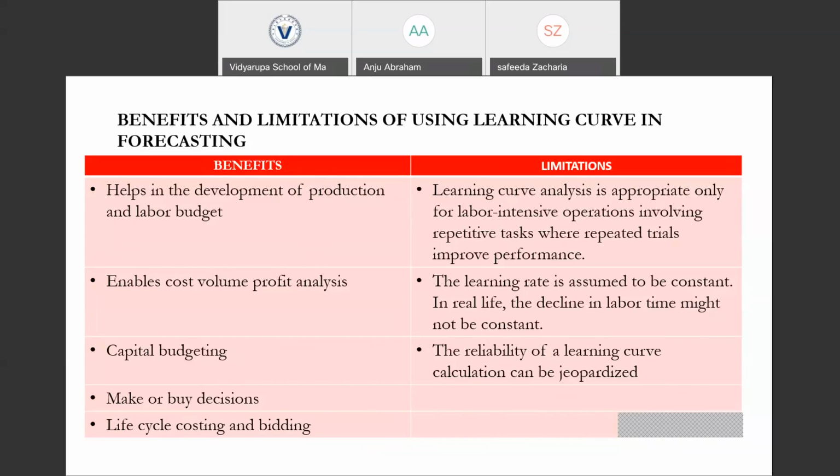This is not true in real life. So the reliability of the learning curve is questionable.